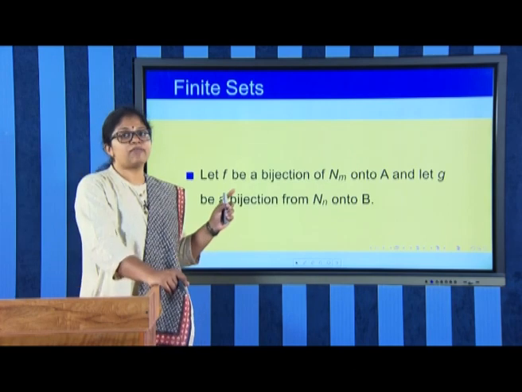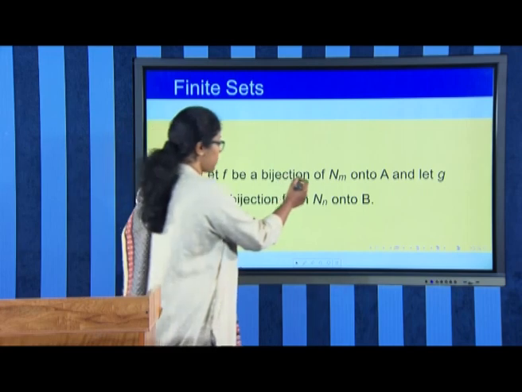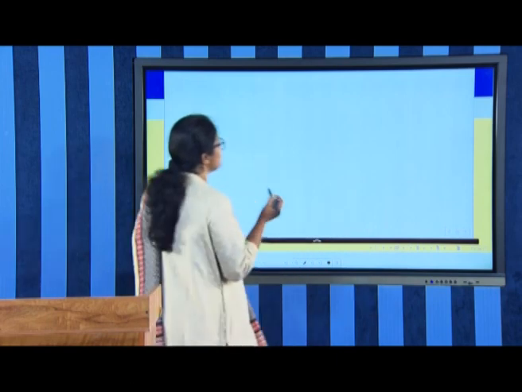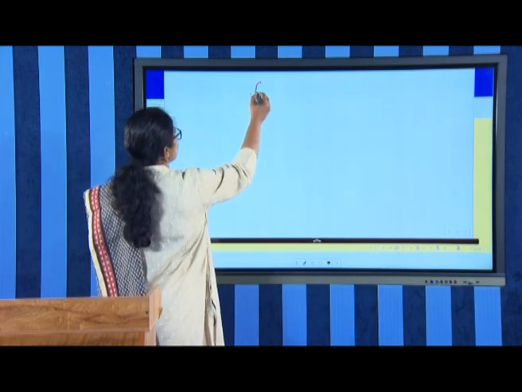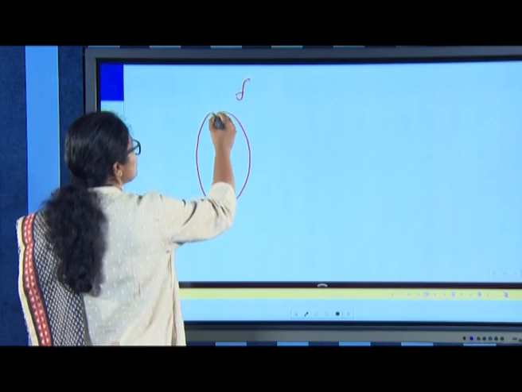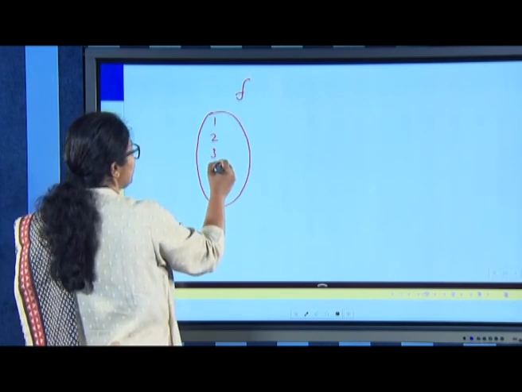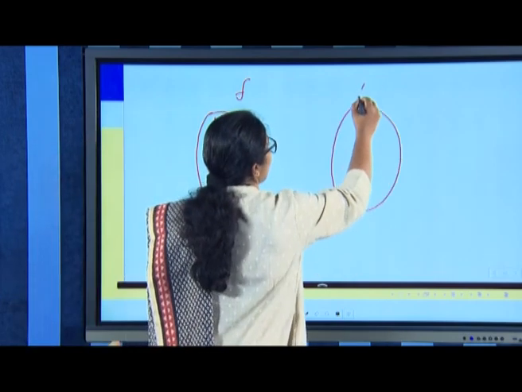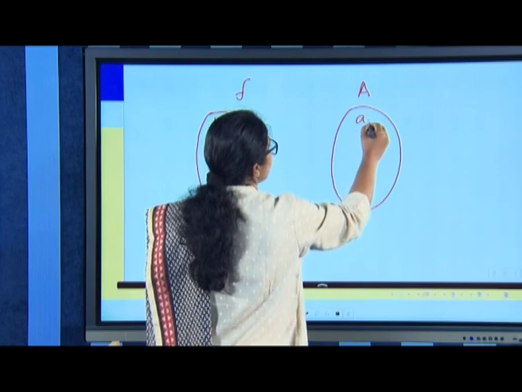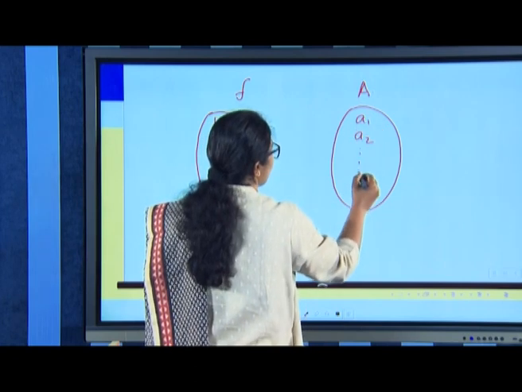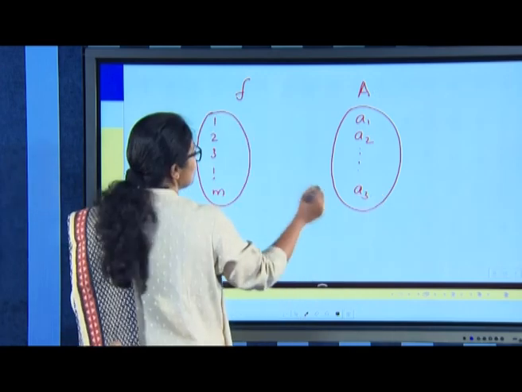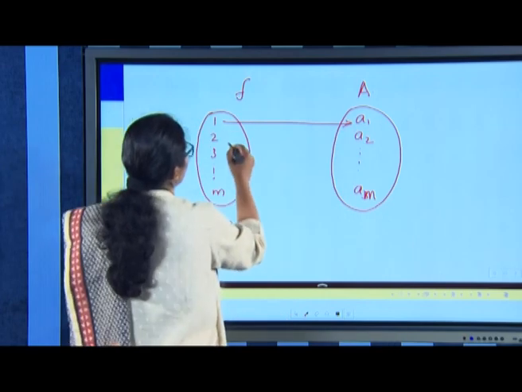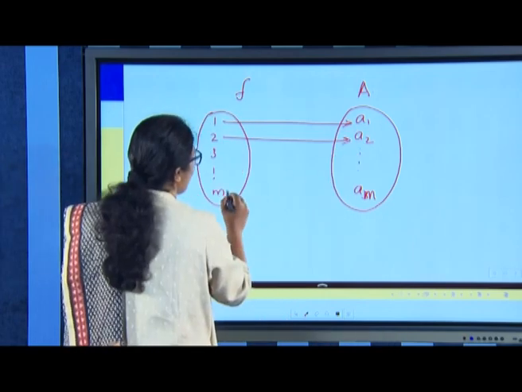A is given to be a set with m elements, and so we can have a bijection, as we have seen in the definition. There is a bijection, say F, from the set {1, 2, 3, etc. up to m} onto the set A, and therefore, the elements in A can be arranged as, say, A1, A2, A3, etc. up to Am. So, it is 1 to A1, 2 to A2 and m to Am.